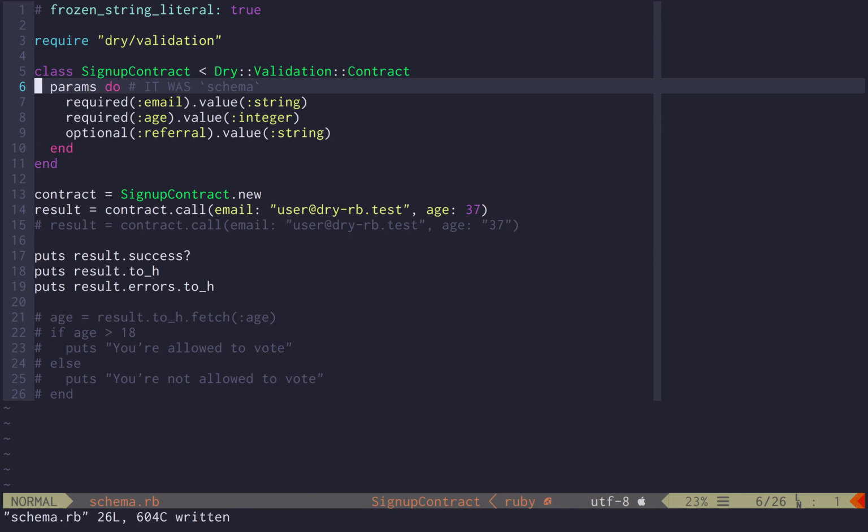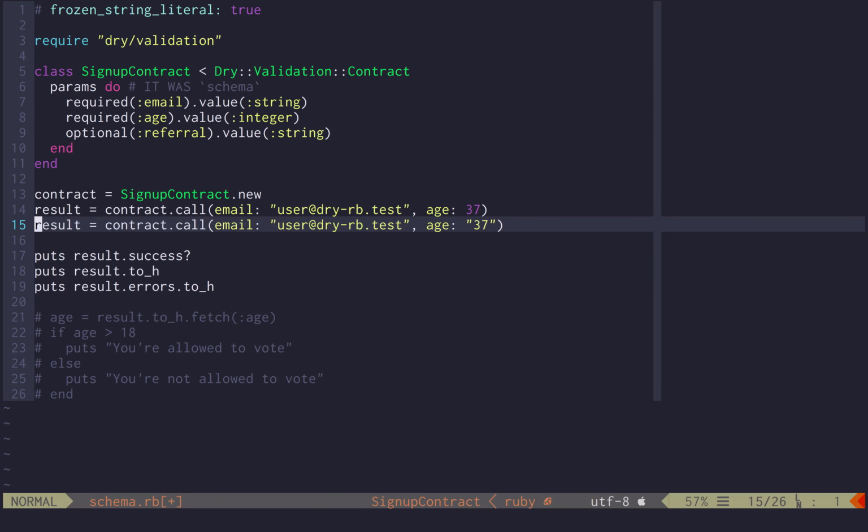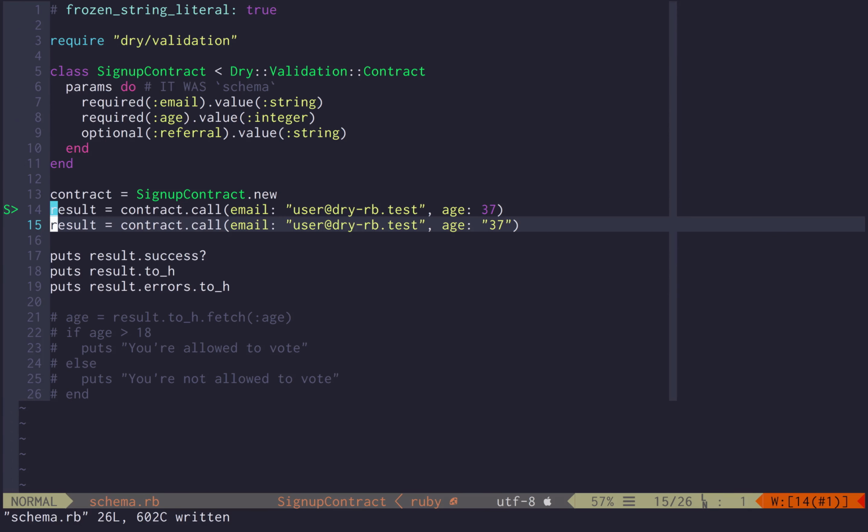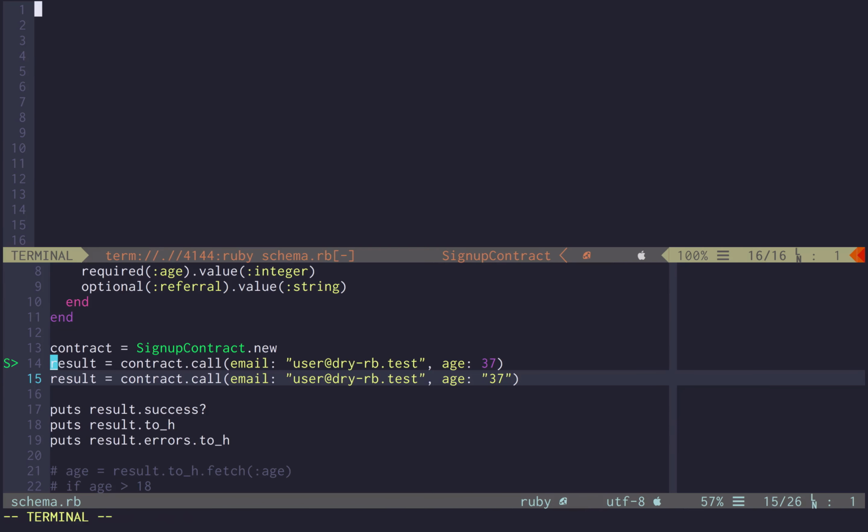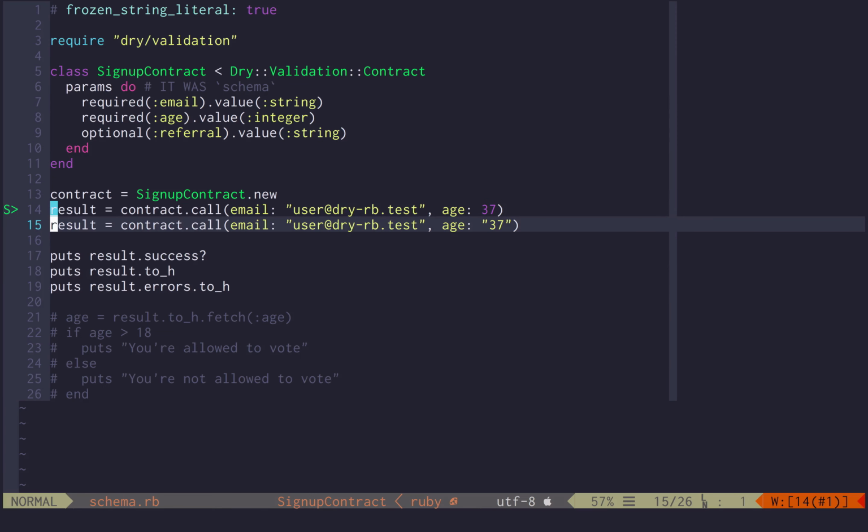Now let's have a look at params and how this kind of schema behaves. So if we pass expected types of data, that means string for email and integer for age, it of course returns a successful result. But what happens if we pass a string as an integer? It's successful. Why is that? Because params is designed for web applications.